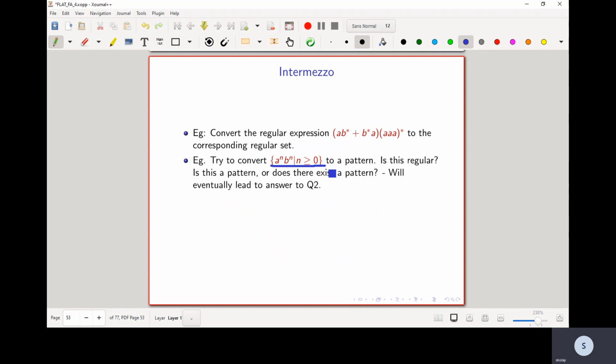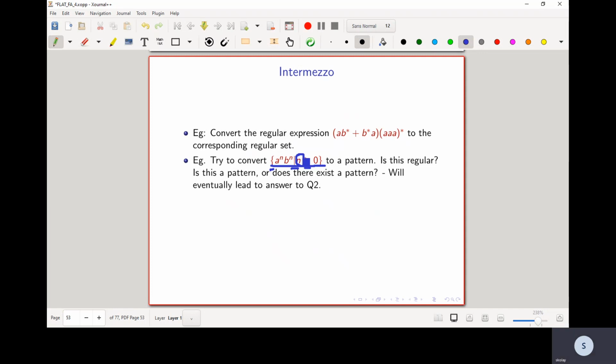One way of seeing this is, if I can show that there is a pattern or a regular expression for this set, then I can show that this is a regular set, because statement B implies statement A in the theorem. Notice that right now this is not a pattern, because we have these curly bracket symbols, the such that symbol, the greater than or equal to, and an n from somewhere. So this is not a pattern yet. It is definitely not a regular expression. Neither is it a pattern.